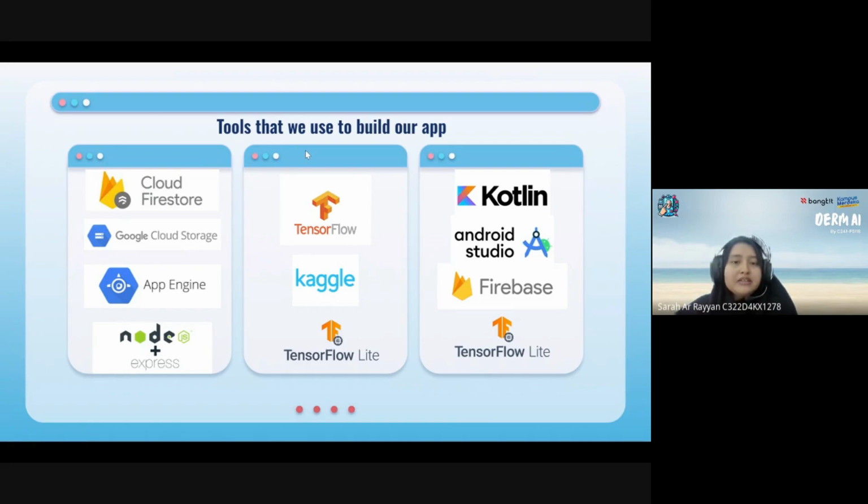And then in the middle, you have the machine learning tools, which are TensorFlow and TensorFlow Lite to build machine learning, and Kaggle as a dataset source. And then on the right side, we have mobile development tools, which are Kotlin and Android Studio to build the app, Firebase for user authentication API, and TensorFlow Lite for the machine learning models.